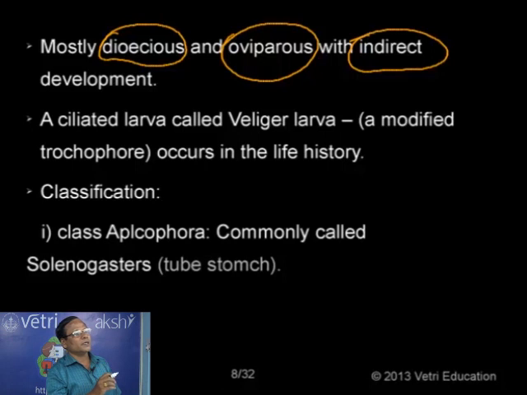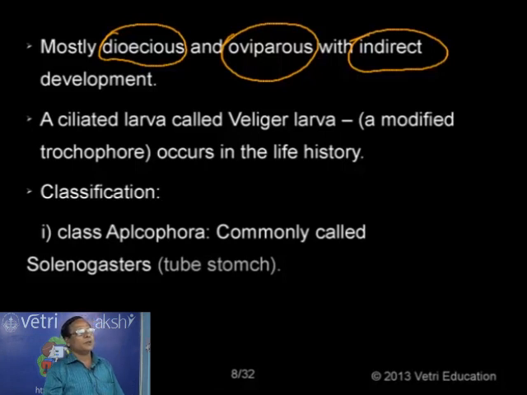So we are using the indirect development in the case of animals. That means, for example, in the case of insect, there is a larva. And likewise here also there is a larva. That is why the development is indirect. If there is no larval stage, we can say the development is direct development. But here we have indirect development due to the possession of the larval stage during the development.